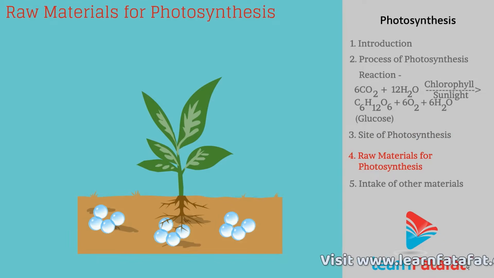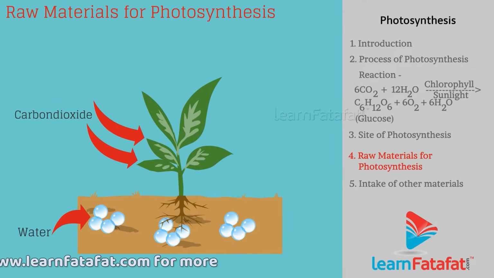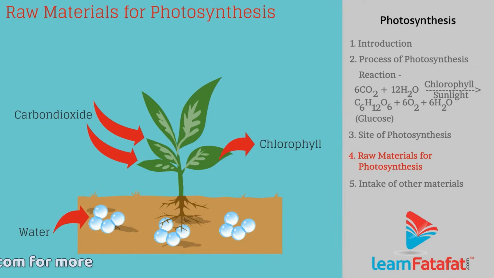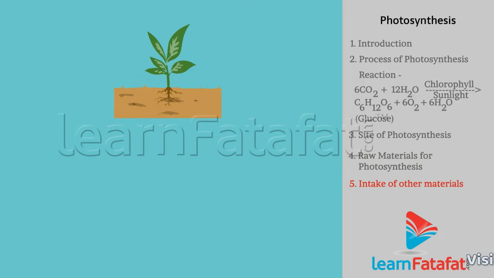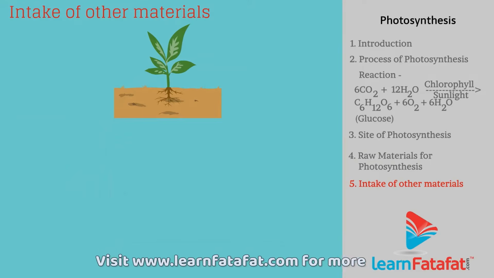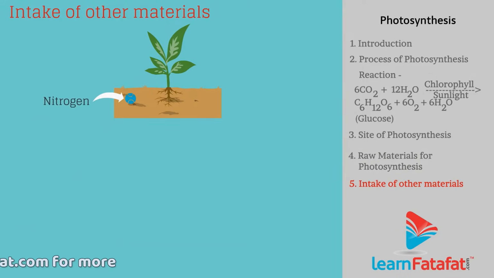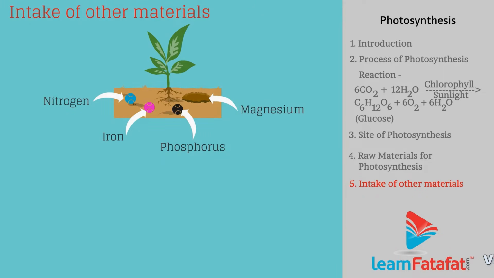Raw materials for photosynthesis. For the process of photosynthesis, plant need carbon dioxide, water, chlorophyll and sunlight. Intake of other materials. With carbon dioxide and water, plants also need body building and regulating nutrients such as nitrogen, iron, phosphorus, magnesium, etc. These are obtained from the soil.